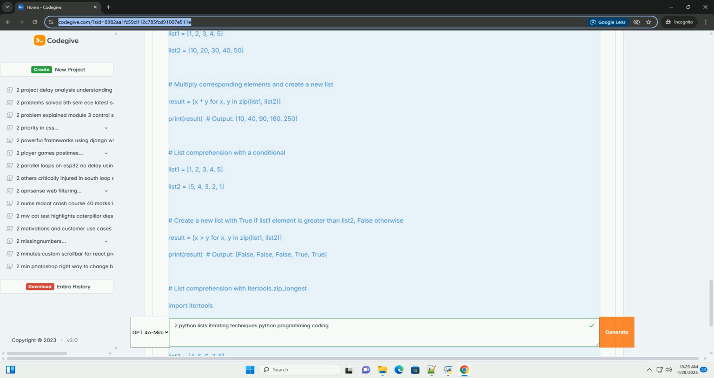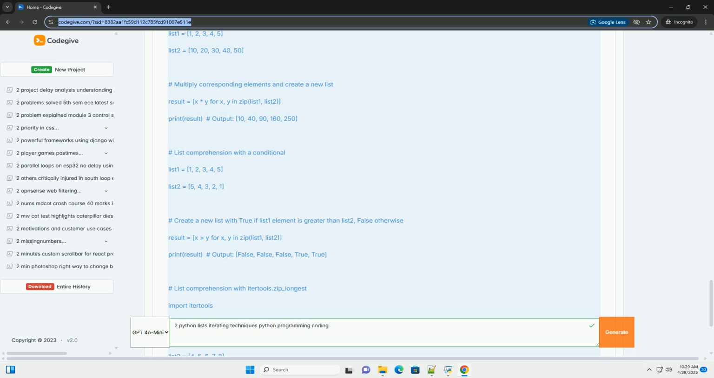Technique 4, itertools.zip_longest, for handling unequal length lists. If you need to iterate over 2 lists of different lengths and you want to handle the missing elements gracefully, itertools.zip_longest, or izip_longest in Python 2, is your friend. It pads the shorter list with a fill value, default is None, so that the iteration continues until the longest list is exhausted. Explanation: